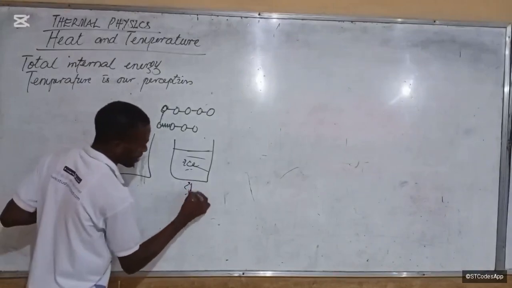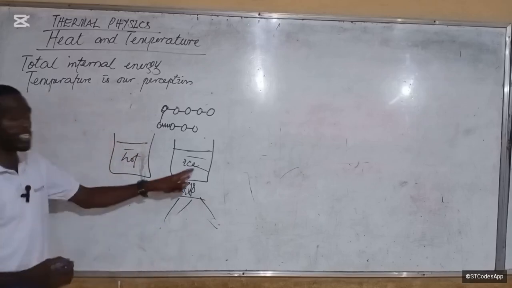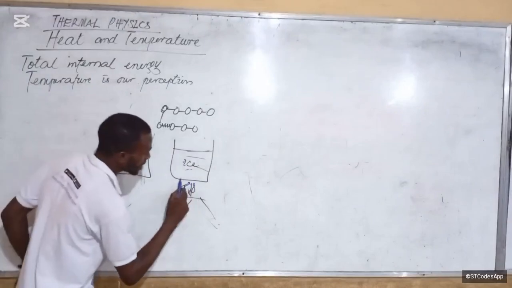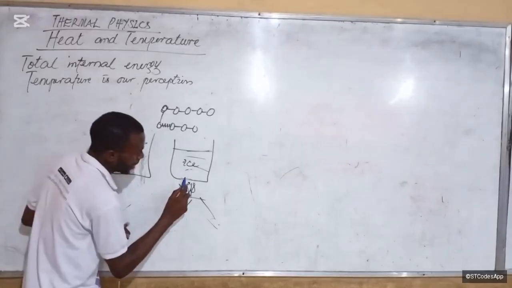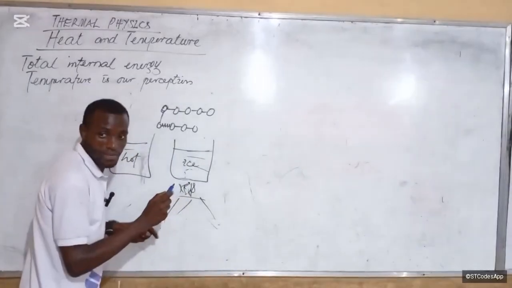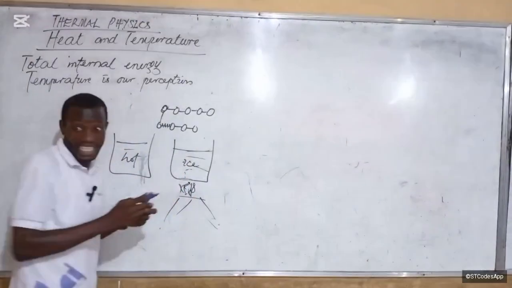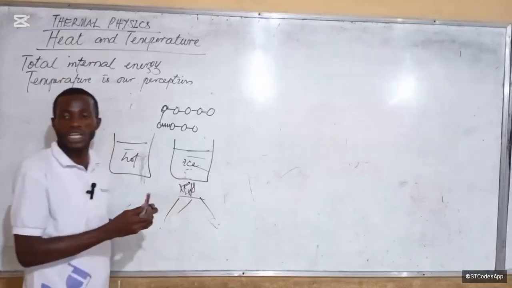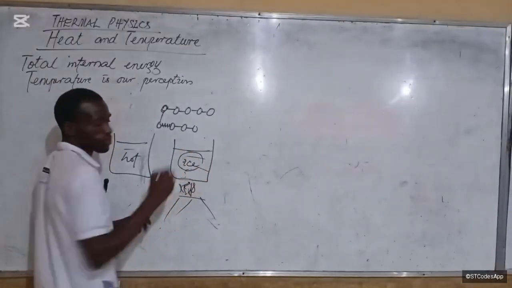If you set fire under this and it begins to heat it up, what will happen is that the molecules here will vibrate so fast. They will pass on that vibration to the next layer. Those that vibrate will pass it on like that. And that is why we tell you that heat transfer is by convection.